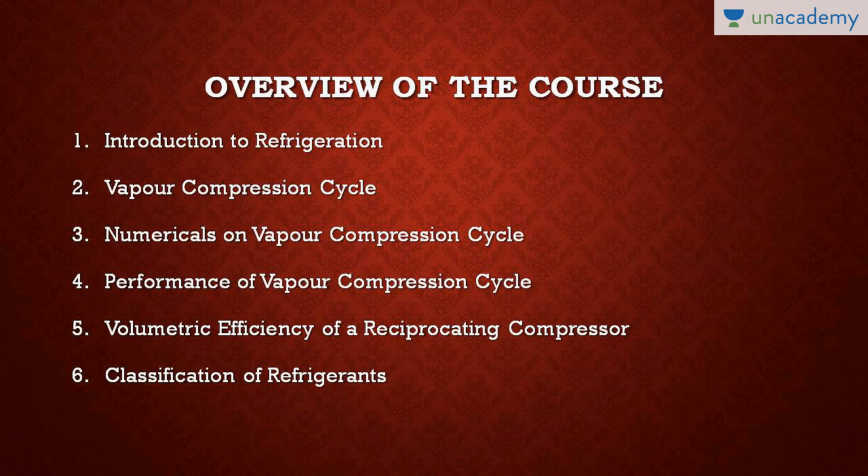This is a very important topic because sometimes in numericals students get stuck. Students do not understand how to approach the numerical, because sometimes the efficiency of the reciprocating compressor or some other data of the reciprocating compressor is given. So you need to look into that data, why that data is given, and how to use that data, right. So we will be solving the whole derivation of the volumetric efficiency of the reciprocating compressor, and after that I have solved the numerical problem as well. You just have to go through this lesson at least 3 to 4 times. The vapor compression cycle will be very easy for you.